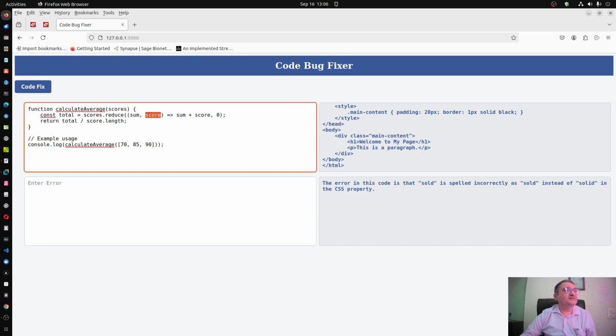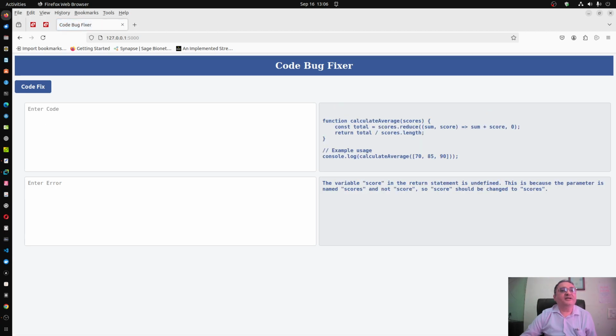Here it is written score, here also score, here also score. Here it is scores.reduce. So let us see if it correctly catches it and corrects or not. And it has corrected. You can see that it has corrected here at this line. Okay, so that is another example.